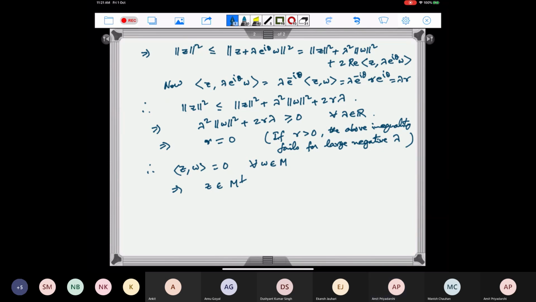Lambda squared norm w squared plus 2r lambda is bigger than or equal to 0 for every lambda. Now, what does this imply?